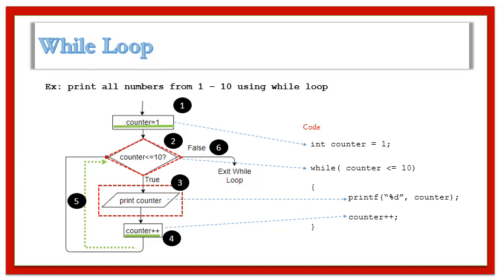This is a counter control loop, so we need to initialize the value of the counter plus update the value of the counter so that the stopping criteria can be defined. When the condition becomes false, the control comes outside the while loop. This is how the execution of the program proceeds.